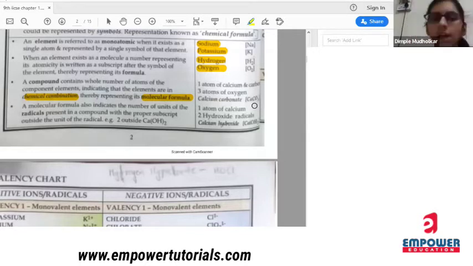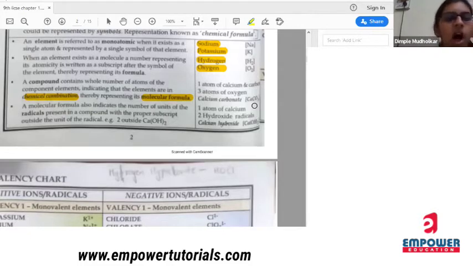CaCO3. So the compound contains a whole number of atoms of the component elements, indicating that the elements are in chemical combination. So I can say that calcium, carbon, oxygen all are in chemical combination with each other. Means what? They are chemically combined with each other.